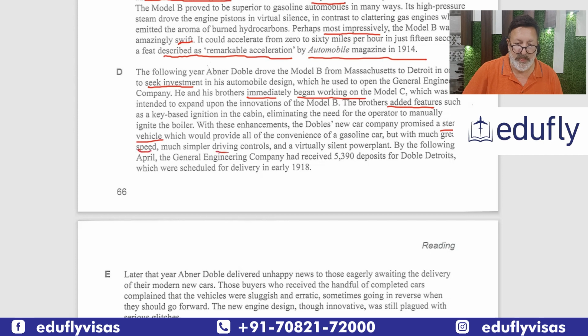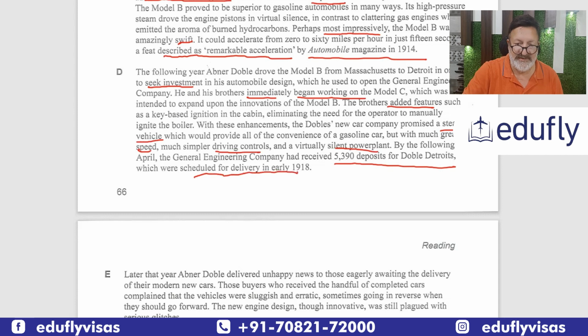So speed and controls, and a virtually silent power plant. By the following April, the general had received these much deposits for double Detroits. So they had got these orders, which were scheduled for delivery in early 18.